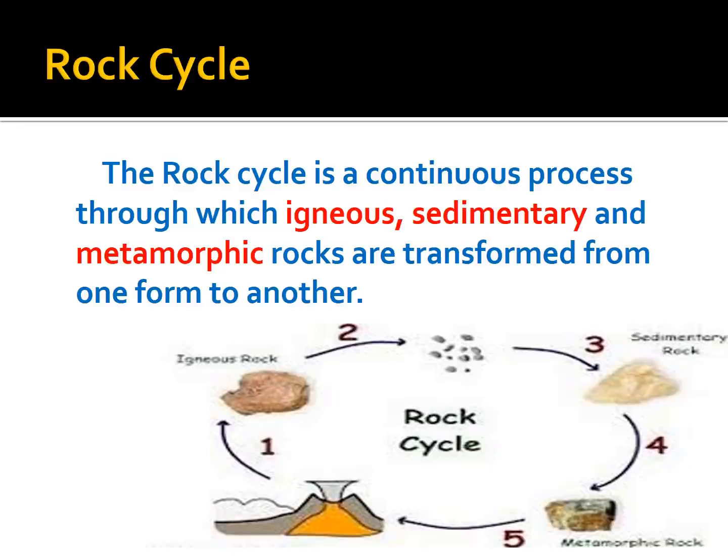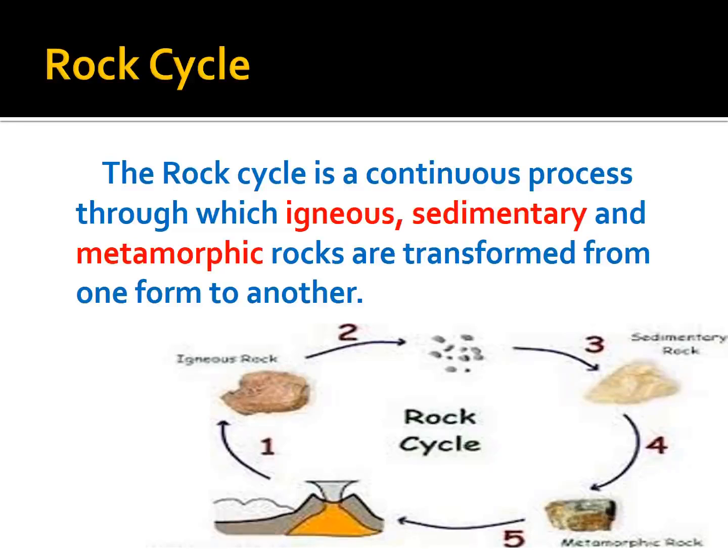Okay, then igneous rocks, the metamorphic rock melting, then again they become magma, then crystallization of magma, igneous rock uplift to the surface, weathering and erosion, transport and deposition, sedimentation, sedimentary rock, burial, high temperatures and pressure, then again they are changing to metamorphic rocks. Okay, like that it is changing. That is called rock cycle.